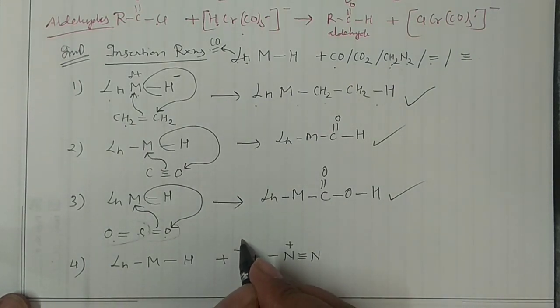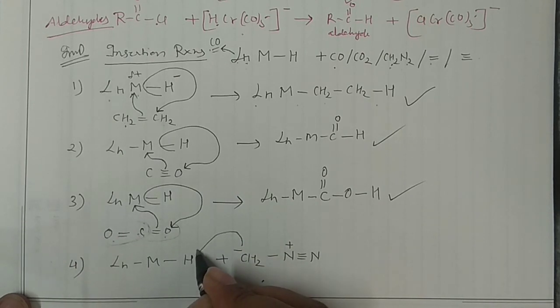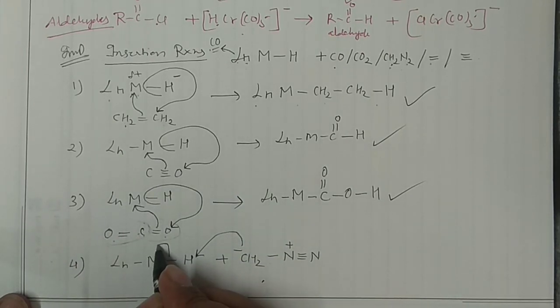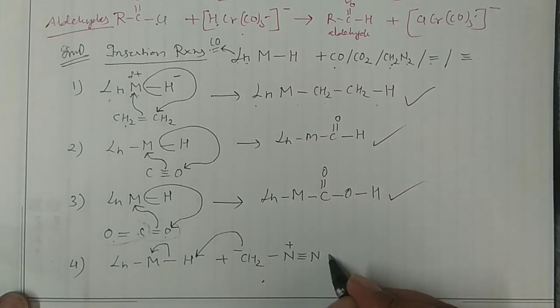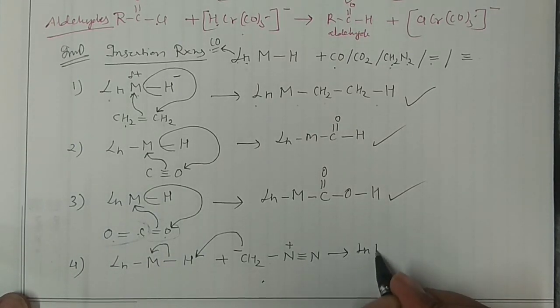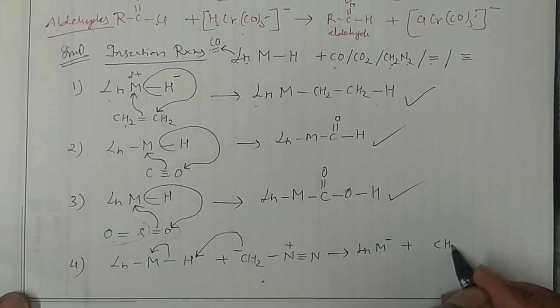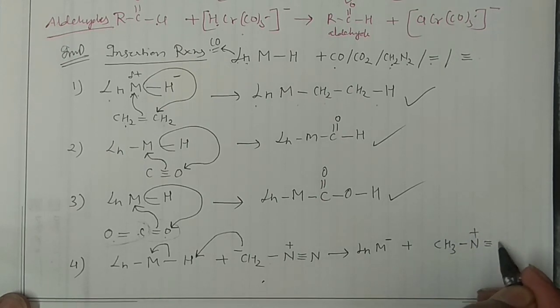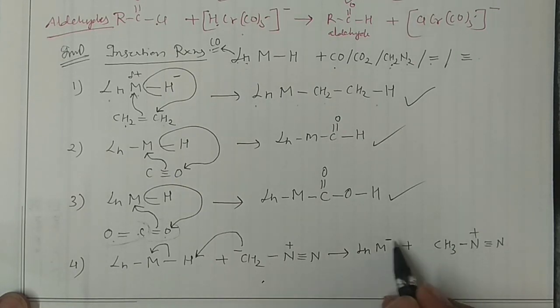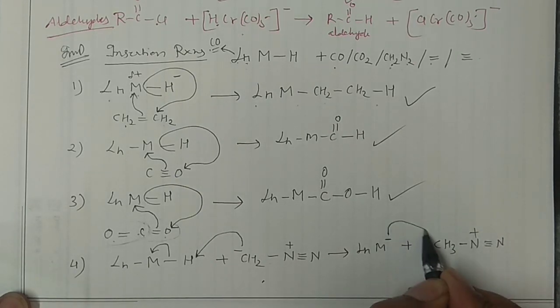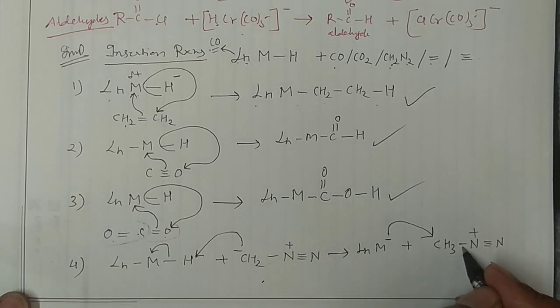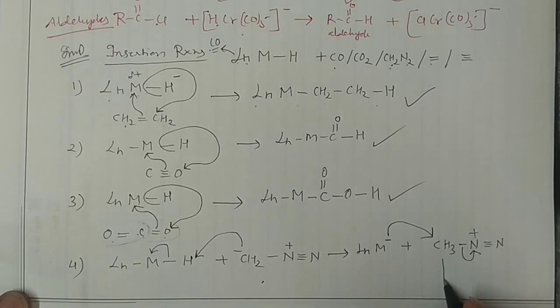So what will happen actually, this negative will take this hydrogen as a positively charged species, and this electron density will move here, and when this happens you will have LnM negative plus CH3-N positive triple bond N. You may have this compound, and finally this negatively charged species will grab this methyl, and this lone pair bond will go to this one, and then you will have your product.